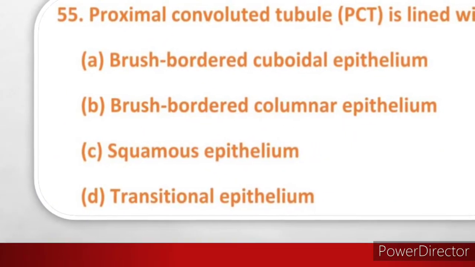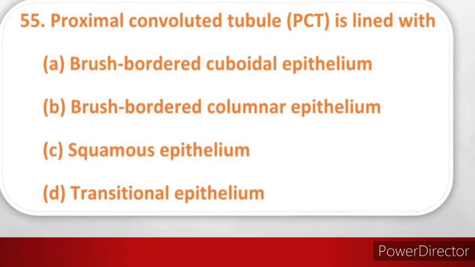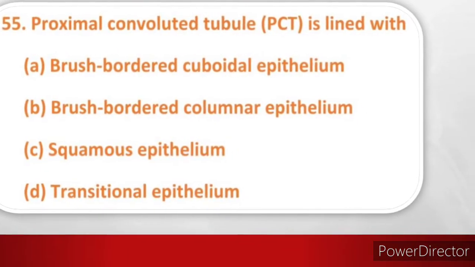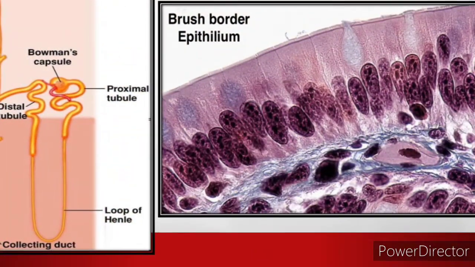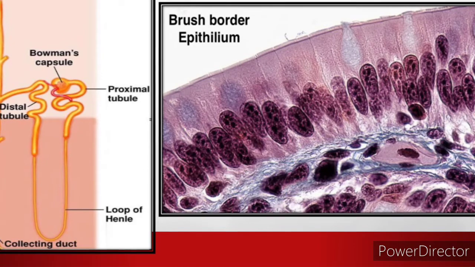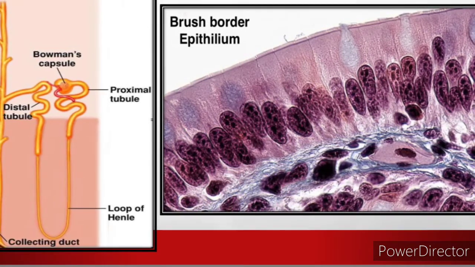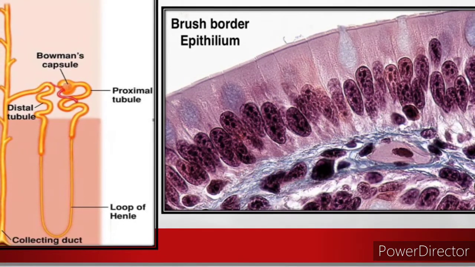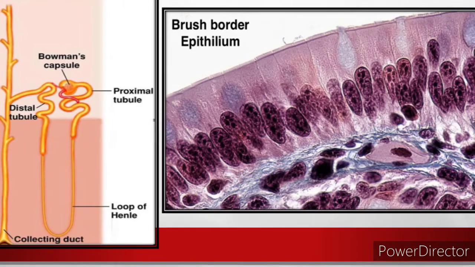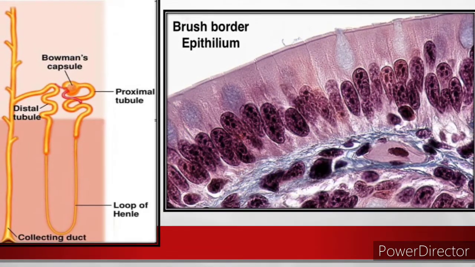Question number 55. PCT is lined with. PCT is the proximal convoluted tubule. It is present in nephron. Nephron consists of Malpighian corpuscle and renal tubule. As I said before in the earlier question, Malpighian corpuscle is a combination of glomerulus and Bowman's capsule. And renal tubule consists of proximal convoluted tubule, loop of Henle, distal convoluted tubule.